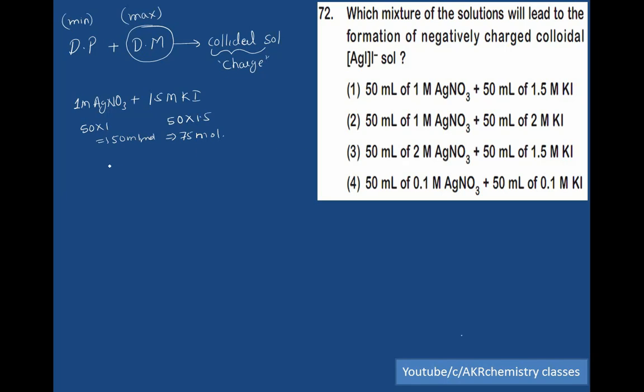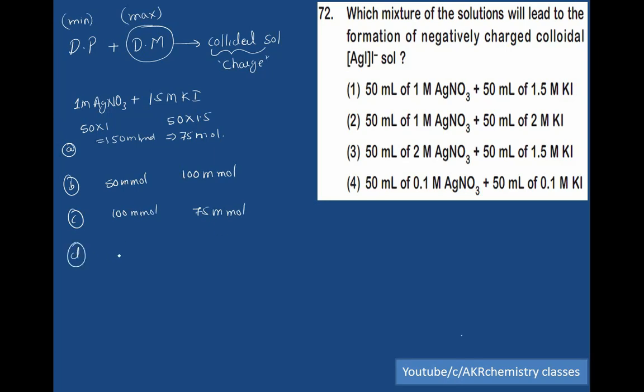In the second case, 50 into 1, 50 millimoles, and potassium iodide is 100 millimoles. In the third case, 2 into 50, 100 millimoles, and 75 millimoles of potassium iodide.